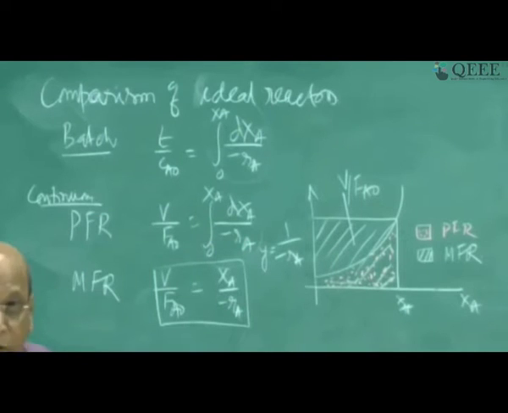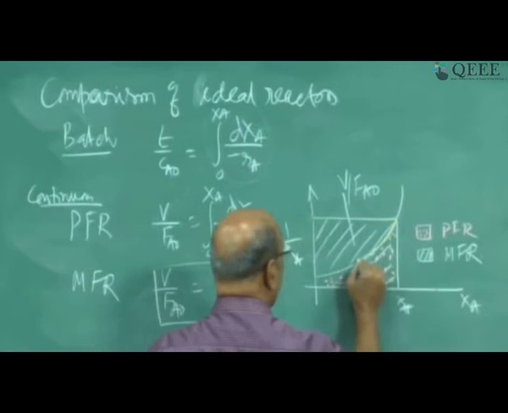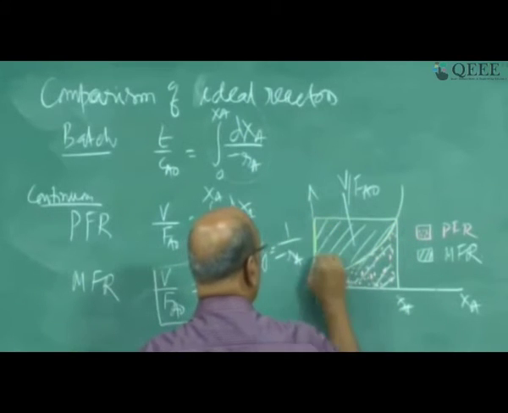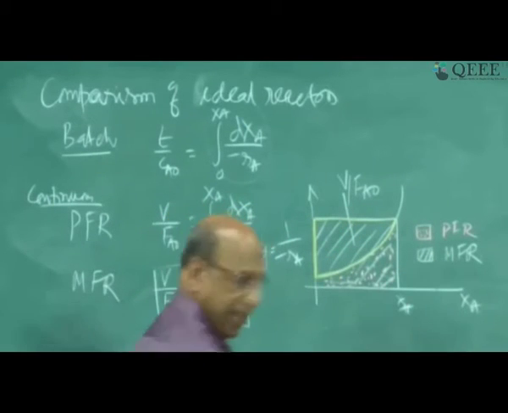And how much extra area do you have? This extra area is how much extra you have to spend for the mixed flow reactor.